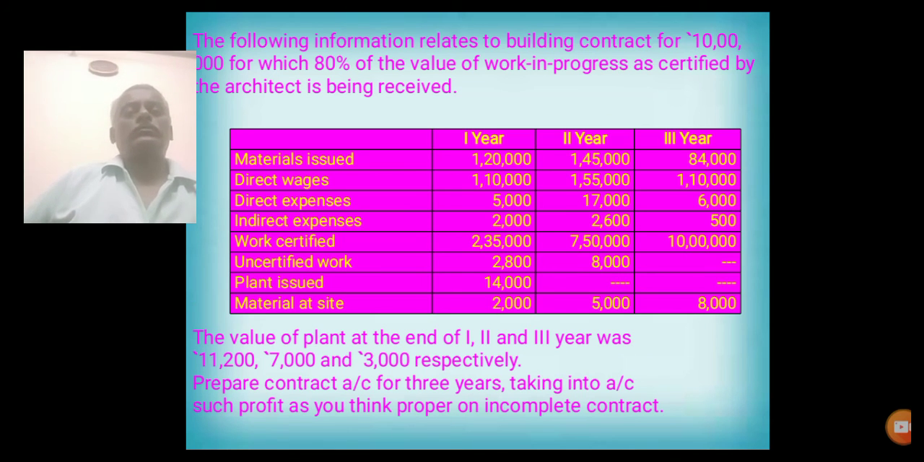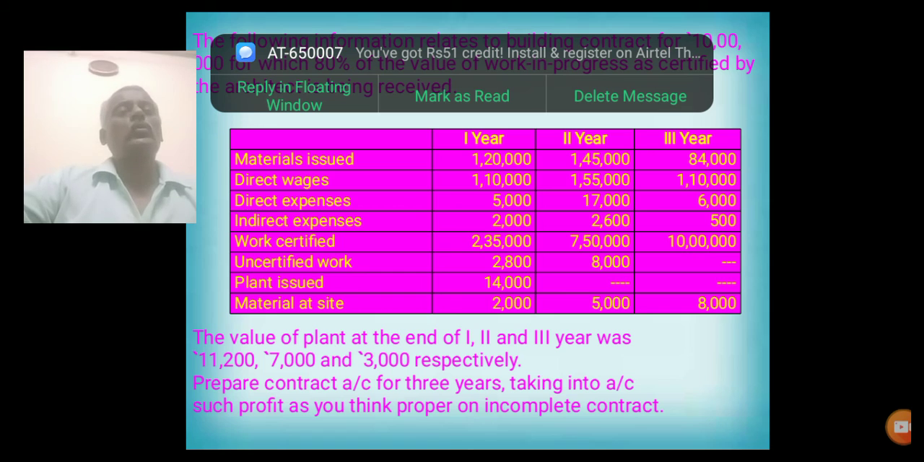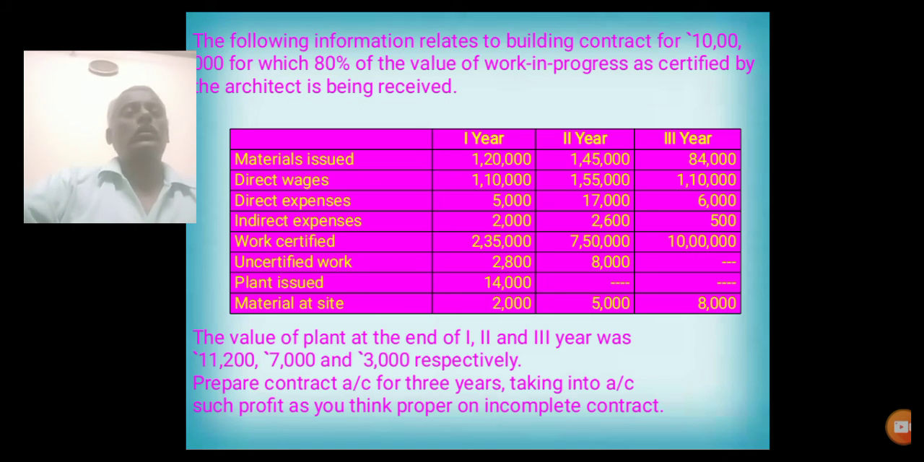Another problem, the same contract is going for 3 years. So it is a consecutive contract. One particular work is undertaken and it will take 3 years for its completion. So how to solve the problem every year will be shown, so that we can understand by going through this problem.